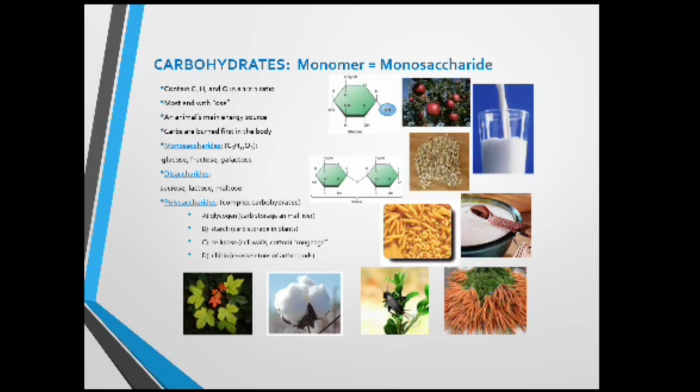Then what are the monosaccharides? They include glucose, fructose, and galactose. And disaccharides include sucrose, lactose, and maltose. While polysaccharides, which are nothing but the complex carbohydrates, include glycogen, starch, cellulose, and chitin.